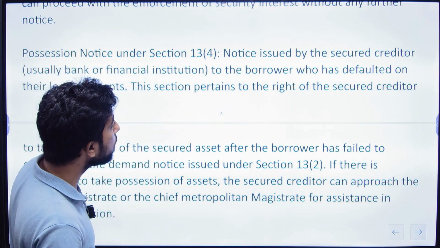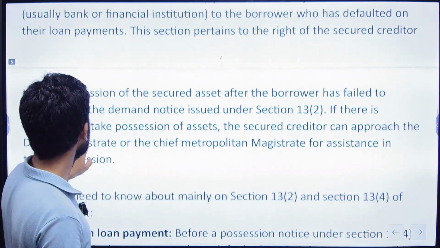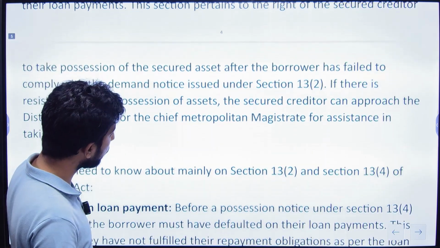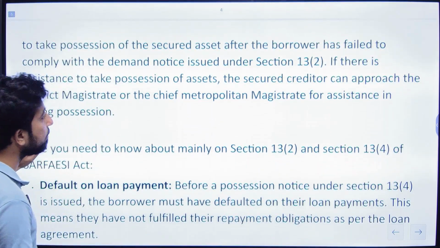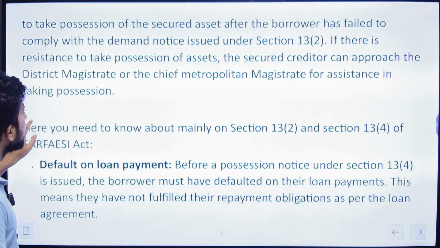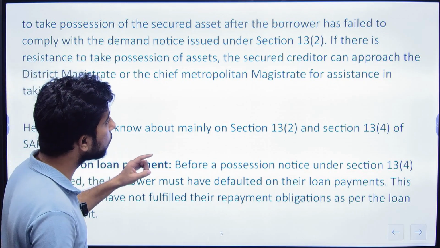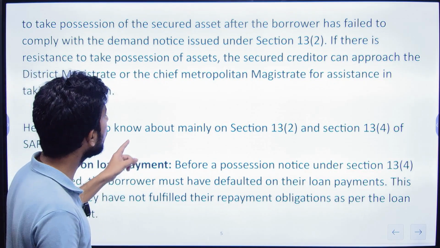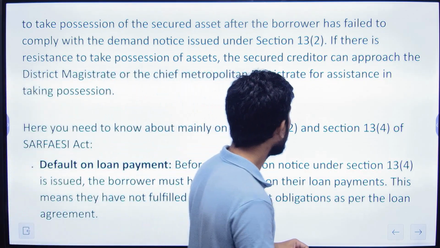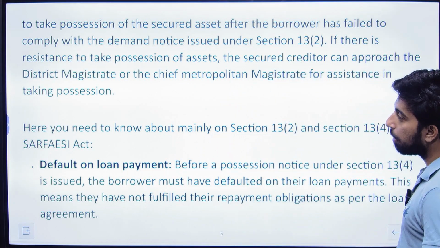This section pertains to the right of the secured creditor to take possession of the secured asset after the borrower has failed to comply with the demand notice. If there is resistance to take possession of assets, the secured creditor can approach the district magistrate or the chief metropolitan magistrate for assistance in taking possession.